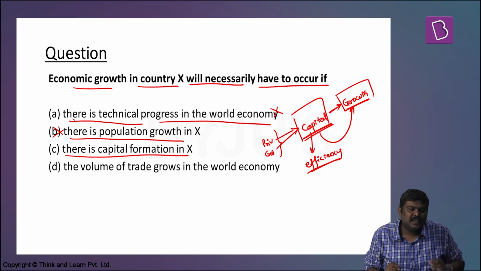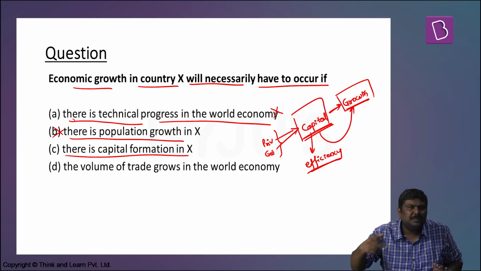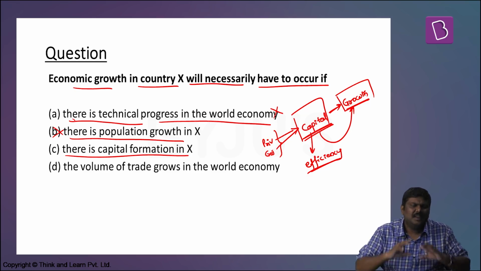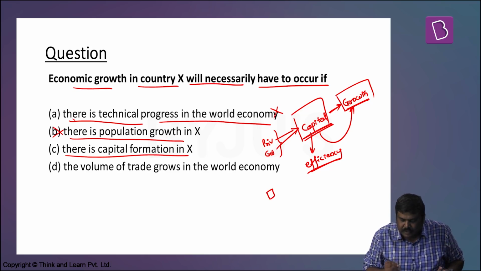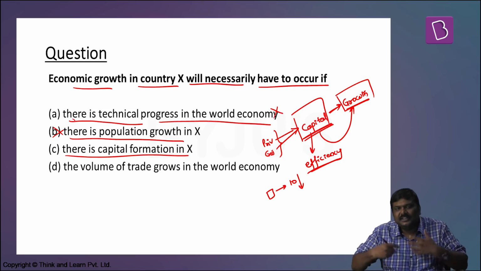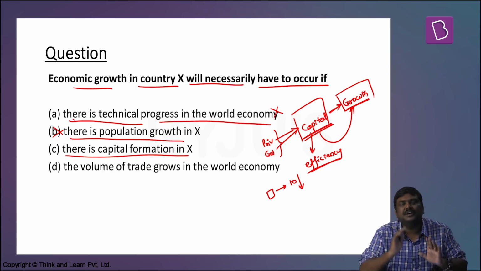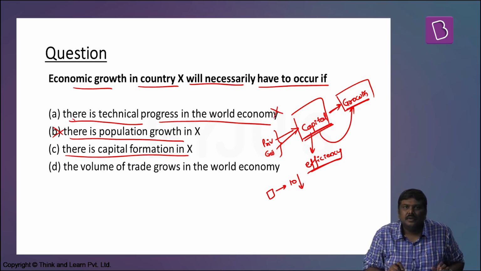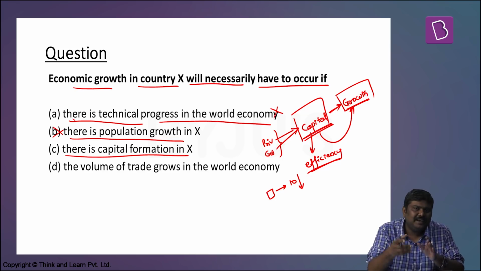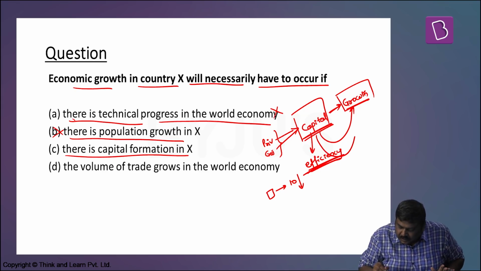I'll discuss 2 concepts here. Capital efficiency, capital deepening. Capital efficiency basically means for every investment that I'm doing, the productivity of this particular investment is increasing. Let's say hypothetically, to produce 1 unit of a good, earlier I invested 10 rupees, or the capital investment was 10 rupees. If this is reduced to less than 10 rupees, it basically means that my investment is becoming more and more efficient. I've got to understand this. Whenever the efficiency of the investment increases, we call this capital efficiency. And whenever there's a capital efficiency, it leads to growth.